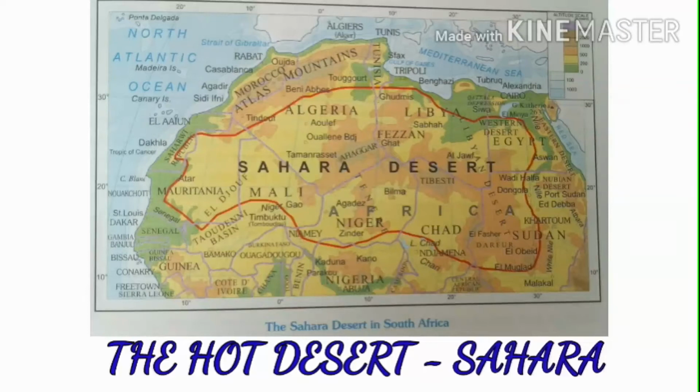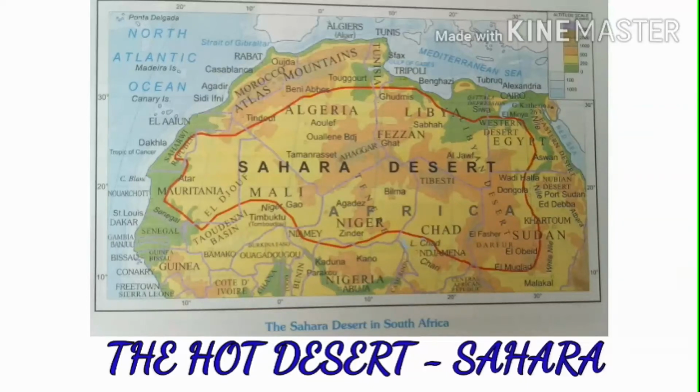Okay, students, next we will discuss the flora and fauna. Apart from oases, vegetation is also found at the foothills of highlands. Clear? There is a huge variety of grasses, then shrubs, trees, and so on. In this part, there are cactus, thorny bushes, date palms, and so on. These are the common varieties of desert vegetation. These are adapted to the harsh, dry climate.